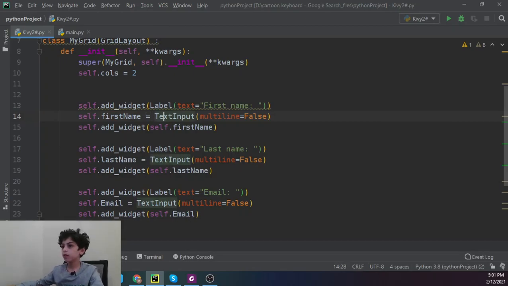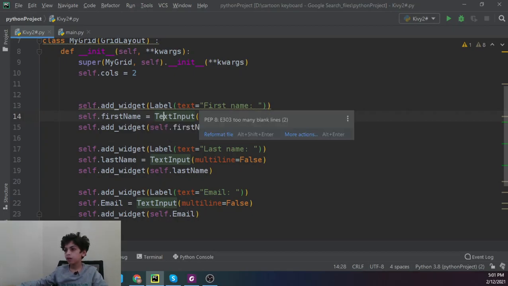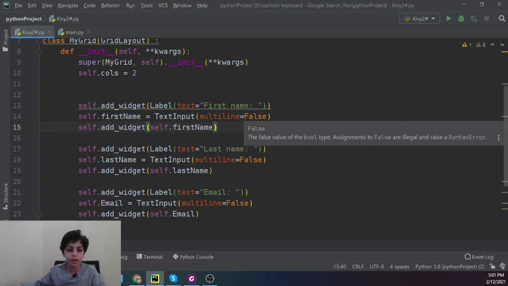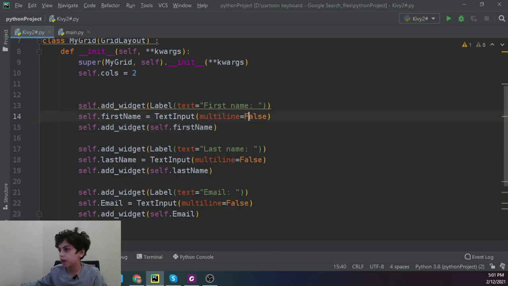Here we're telling the computer that this is our first name input. We're going to say that it doesn't have multiple lines, it's only one line, so not two lines or more. You can use that if you're going to input paragraphs or something; you can just say True instead of False, and don't forget the capital T or capital F.